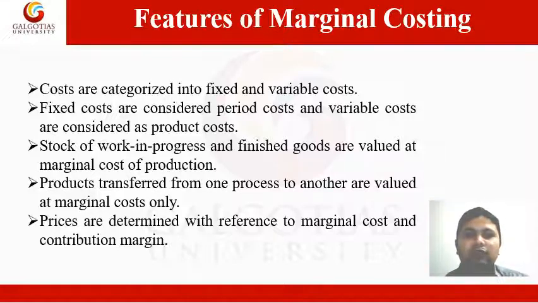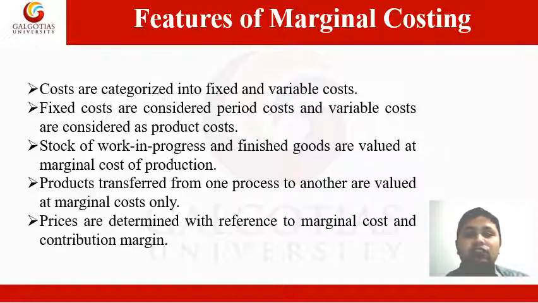Number 2 is fixed costs are considered period costs and are not included in product cost. Only variable costs are considered as product cost. And number 3 is stock of work in progress and finished goods are valued at marginal cost of production.